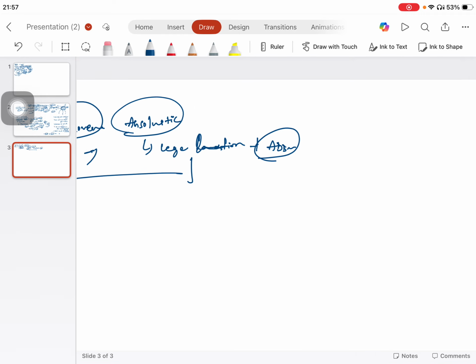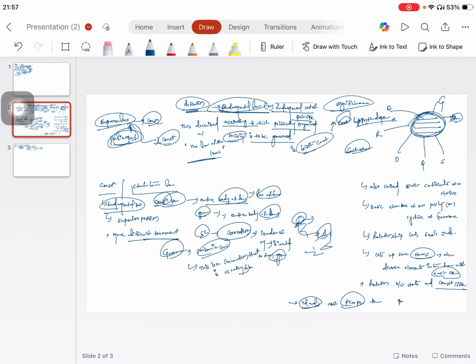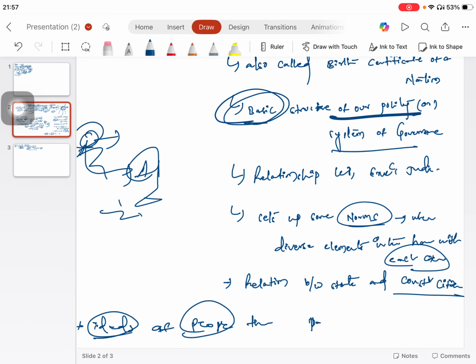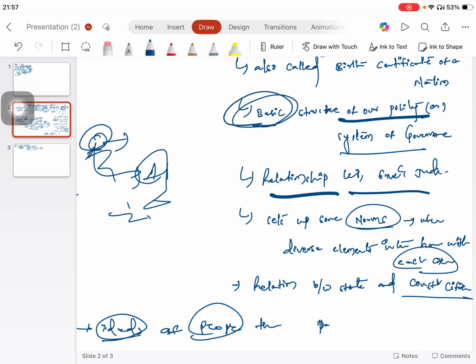To summarize, it is called the birth certificate of the nation, and it gives the basic structure of our polity and system of governance. It shows the relationship between the legislative, executive, and judiciary, and sets up norms where diverse elements interact with each other harmoniously.